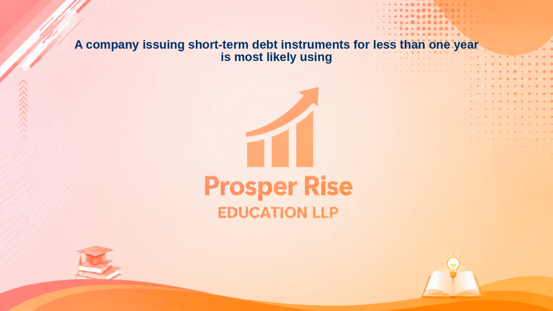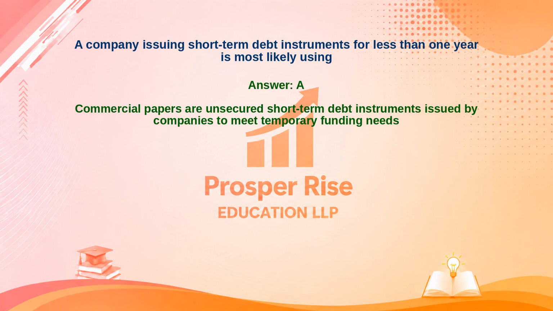A company issuing short-term debt instruments for less than 1 year is most likely using. Here are your options. A. Commercial papers. B. Term loans. C. Preference shares. Or D. Bonds. Take a moment to pause the video and decide. The correct answer is Option A. Let's see why. Commercial papers are unsecured short-term debt instruments issued by companies to meet temporary funding needs.